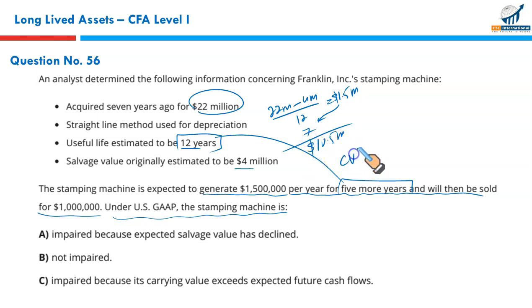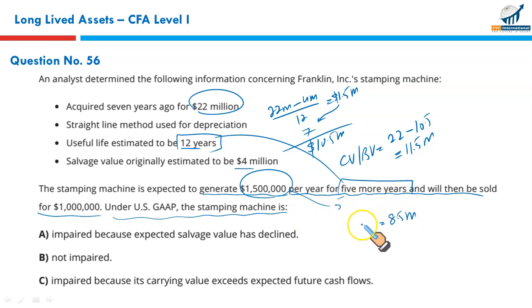Now, what is the carrying value or the book value? It is simply equal to original cost minus accumulated depreciation. It's going to be 11.5 million. Now, this is the carrying value or the book value. It further says that the asset will generate 1.5 million per year for the next 5 more years. So it means 5 into 1.5. We expect 8.5 million cash in the next 5 years. This is called undiscounted future cash flows.